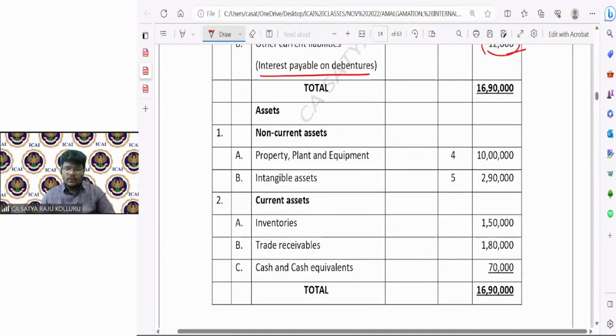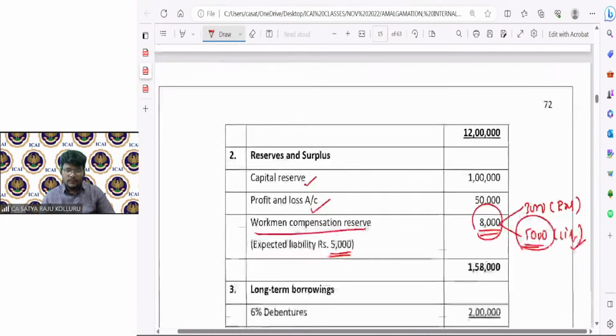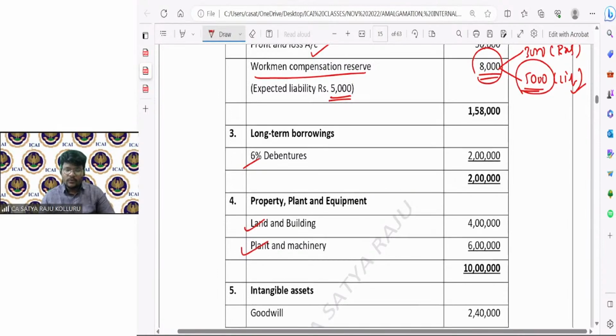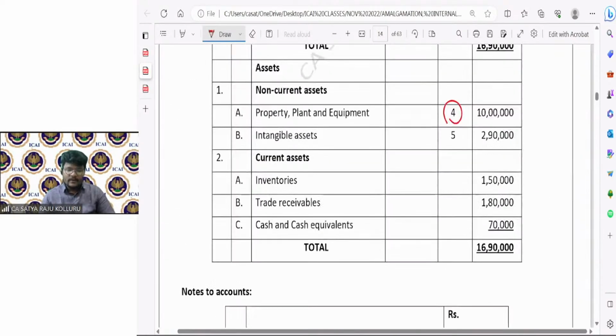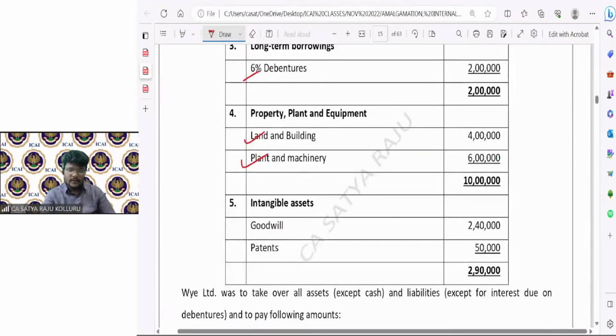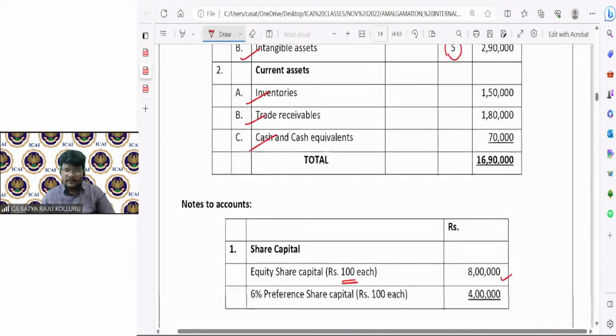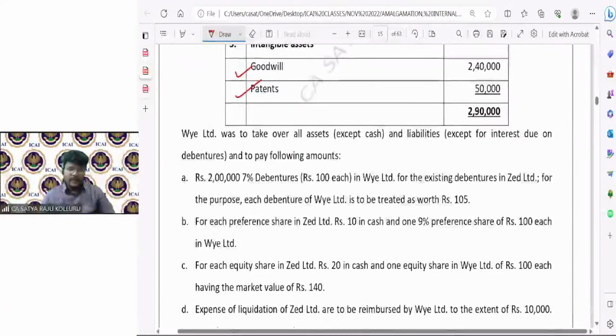Next, under non-current assets, property, plant and equipment, note number 4. Under note number 4, land and building is given and plant and machinery is there. Only 2 line items are there. Next, intangible assets exist. Under intangible assets, goodwill is there and patents is there, so a total of 2 intangible assets exist. Next, inventories under current assets, trade receivables, cash and cash equivalents. Let me read the further information. Y Limited was to take over all assets except cash.